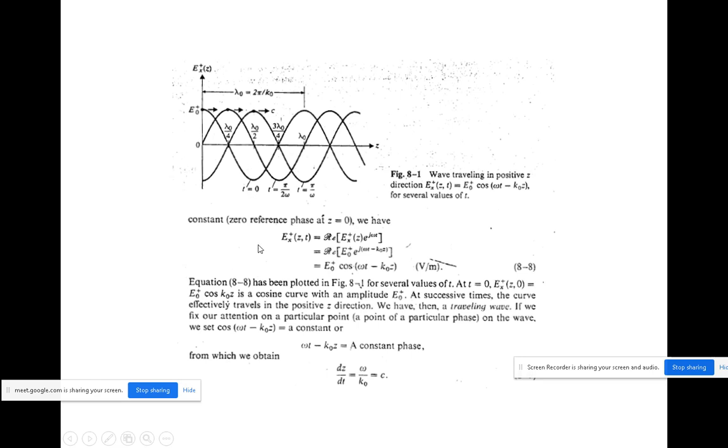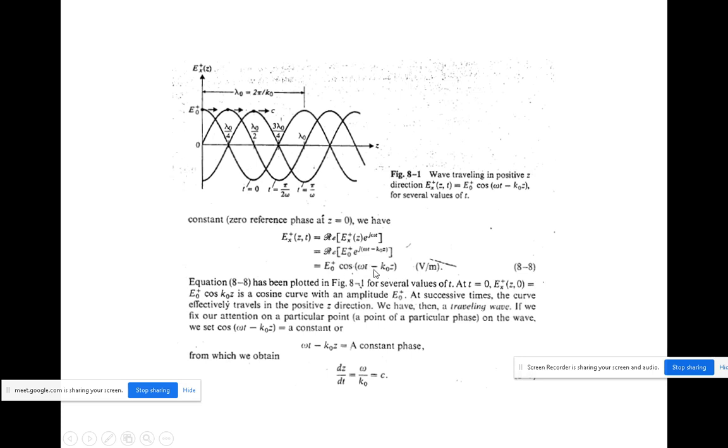So in the similar way, you will be seeing the curve for all the successive terms in the positive z direction. Here the traveling wave with the different times, that is t equal to 0, pi by 2 omega, pi by omega, like that. For the successive times you will be seeing the amplitude value of the plane waveform in the positive z direction. Here cos omega t minus k naught z will be considered as a constant phase value. Okay, this is the phase value.